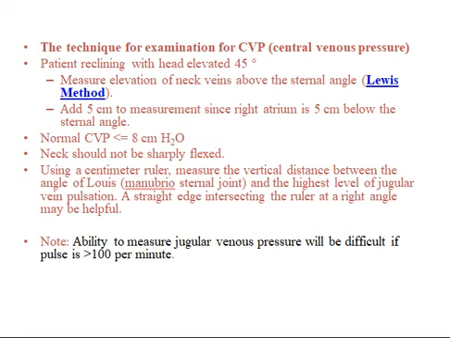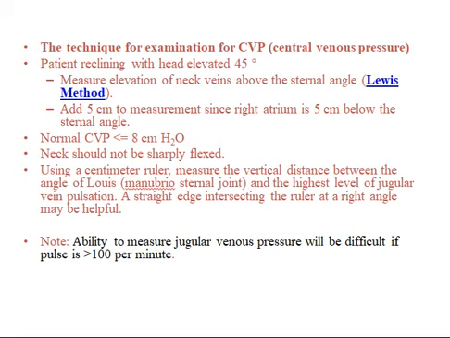Normal central venous pressure is less than or equal to 8 cm of H2O. And what precautions should one take? Neck should not be sharply flexed. Using a centimeter ruler, measure the vertical distance between the angle of Lewis or manubriosternal joint and the highest level of jugular vein pulsation. A straight edge intersecting the ruler at a right angle may be helpful.